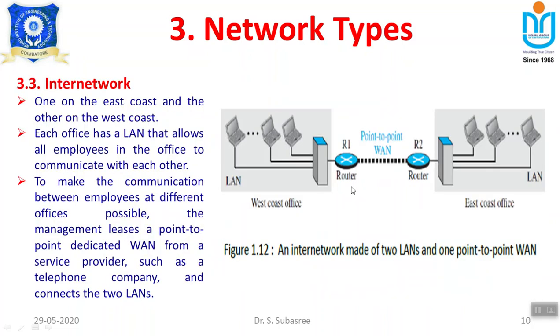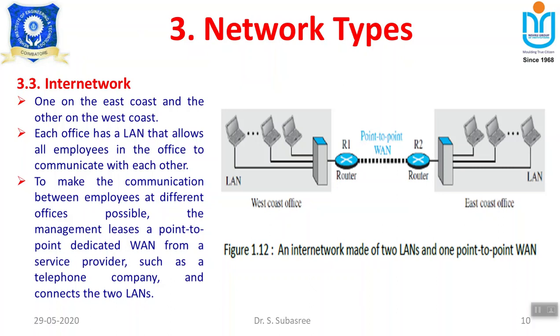And another important thing is, either it may be a LAN or a WAN, they can be interconnected together. That is the reason why connecting all types of networks together is called an internetwork. So in this example, assume that there is a LAN in the East Coast office. This is one location where the LAN is available, and at the other end, in the West Coast office, another LAN is there. So these two LANs are connected by using a point-to-point WAN. That is also possible. So LAN is one type of network, WAN is another type of network. These two types of network can be interconnected together. That is the reason why we say it is an internetwork.